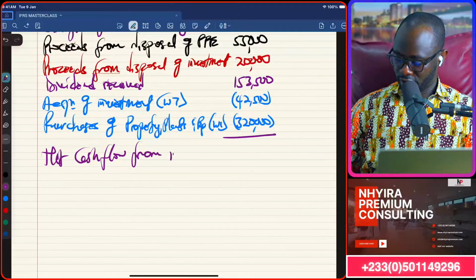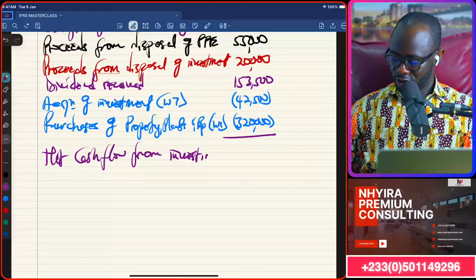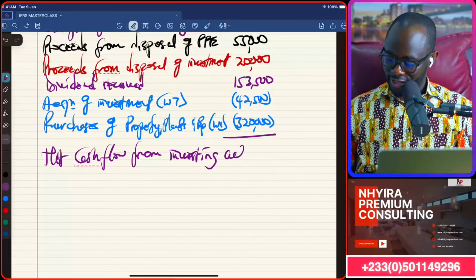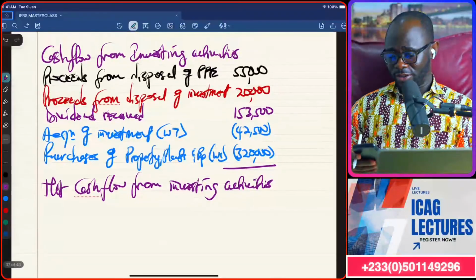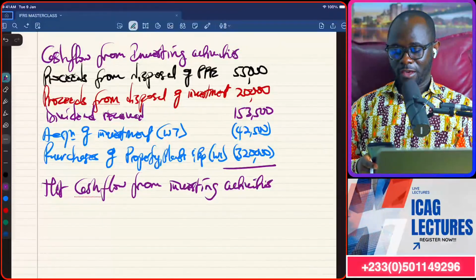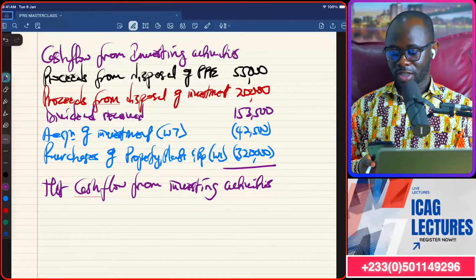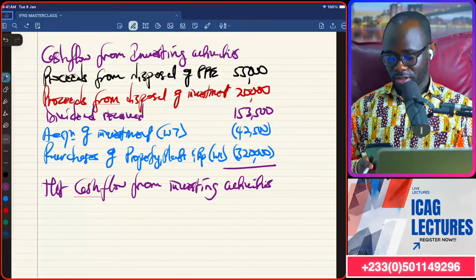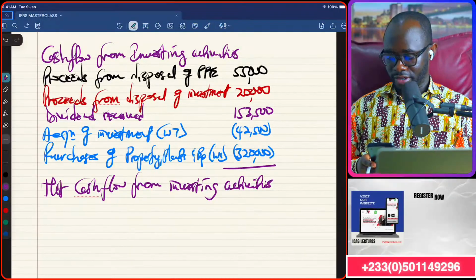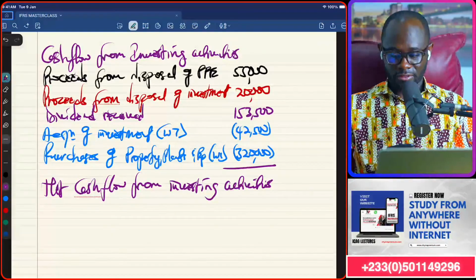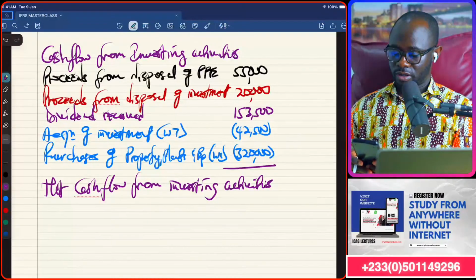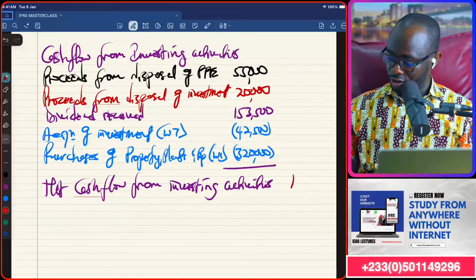from investing activities. So you see that the real work is under the operating activities, whether we are under the direct method or the indirect method. 55,000, 20,000, 153,500, 42,500, and then 320,000, and that's 134,000, also negative.